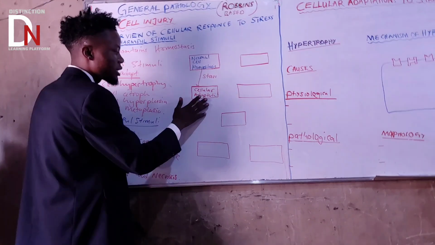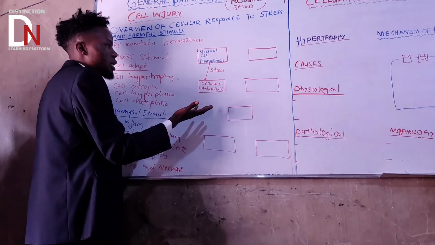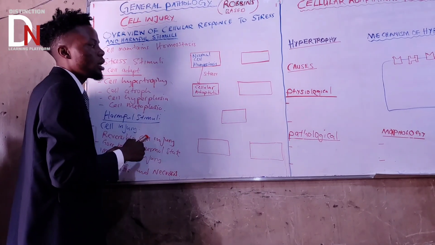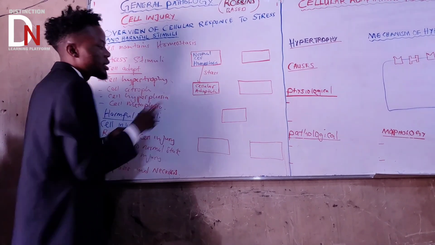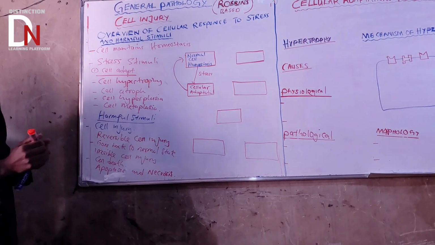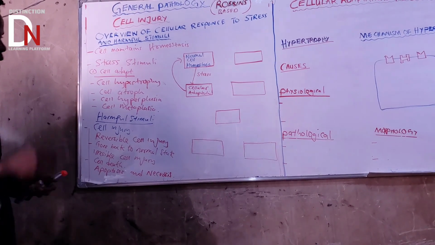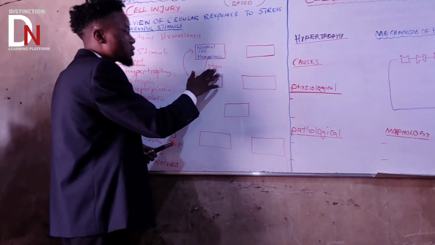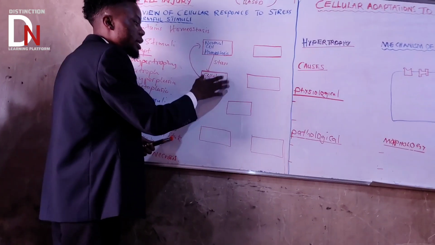Now remember that cellular adaptation can stop. If you remove the stress to which the cell is being exposed, then it can go back to the normal state. But what if the stress is so severe or prolonged?